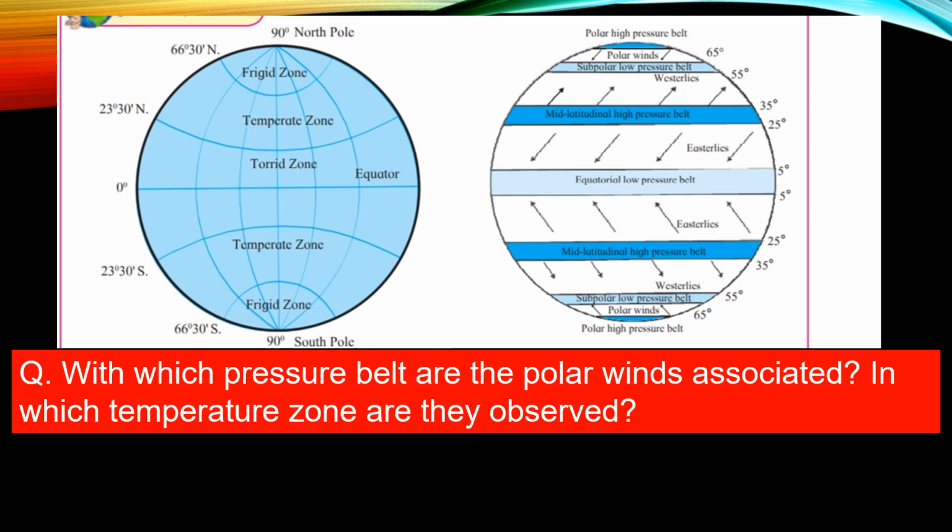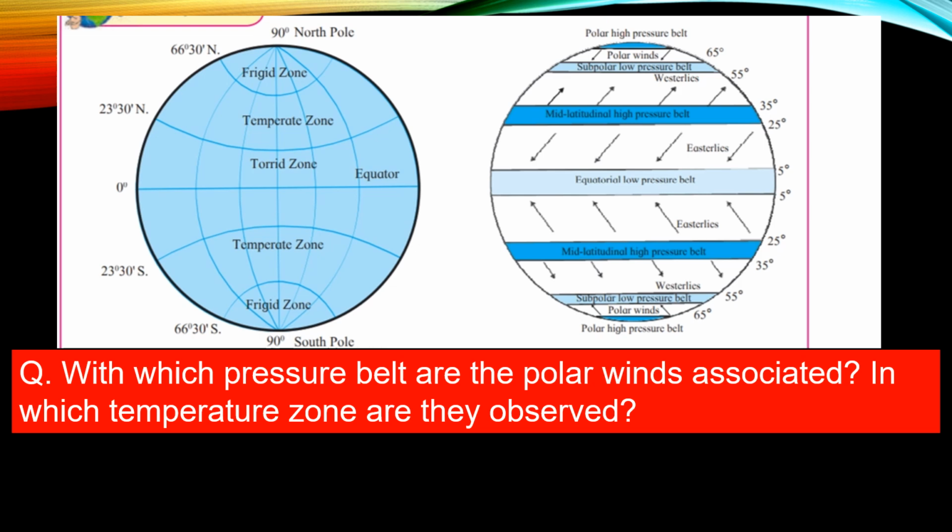The next question, with which pressure belt are the polar winds associated? In which temperature zone are they observed? Now looking at the diagrams, locate the polar regions. You can find them at the extreme north and south poles of the earth.